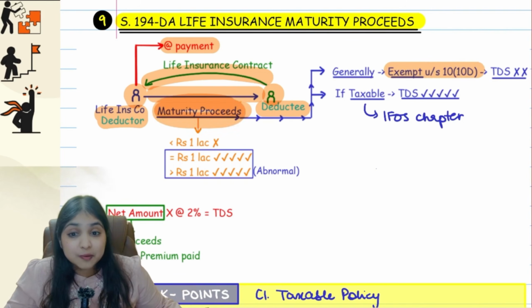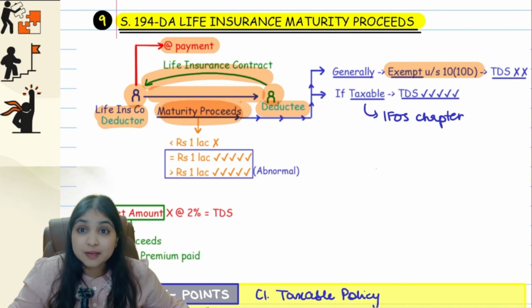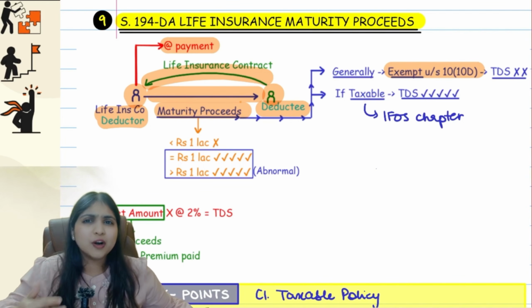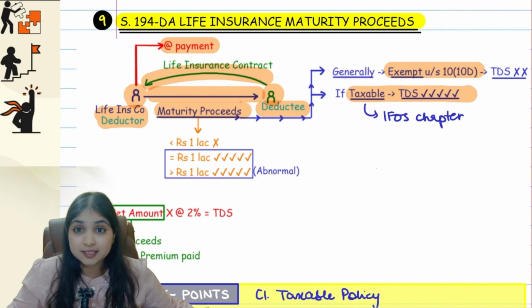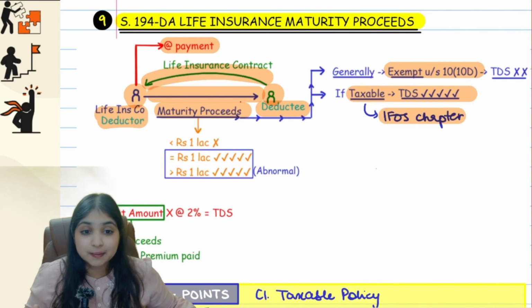So if this maturity proceeds itself is an exempt income, then there will be no TDS. Only when this maturity proceeds is going to be taxable, only then there will be TDS. Now, what are the situations when this maturity proceeds is taxable? That we have already covered in our IFOS chapter, guys. I'll give you a quick reminder. 4 situations I had given you in the IFOS chapter.